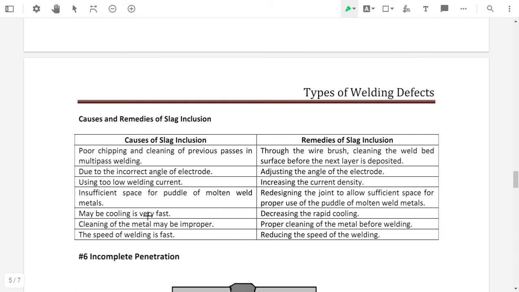Maybe the cooling is very fast. If the cooling rate is very fast, then it will cause slag inclusion, so decrease the rapid cooling. The cooling rate should be selected properly as per the base material or our requirement. Cleaning of the metal may be improper. If the metal cleaning is not done properly, it will cause slag inclusion, so the cleaning should be done properly. If the welding speed is too fast, it will cause slag inclusion. To avoid this, we need to reduce the welding speed.